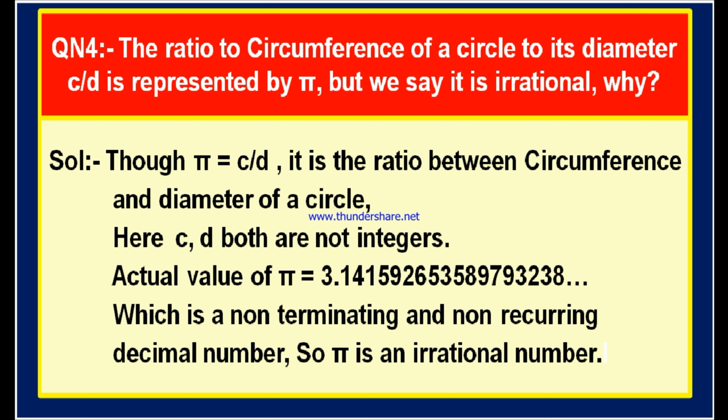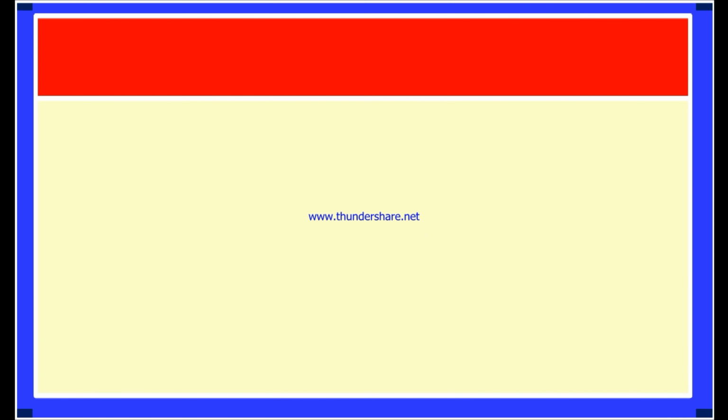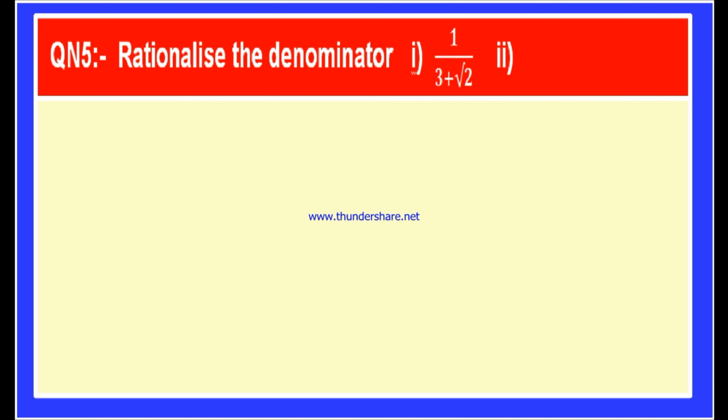Good. Now, dear children, let us look at question number 5. Here is question number 5. Rationalize the denominator of the fractions. The first bit is 1 by 3 plus root 2, the second bit is 1 by root 7 minus root 6, and the fourth bit is root 6 divided by root 3 minus root 2. I left the third bit, it is also very simple, you can solve it on your own.